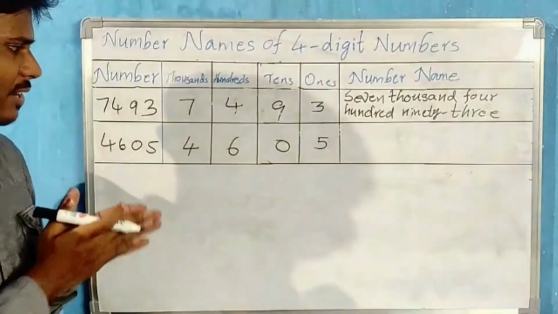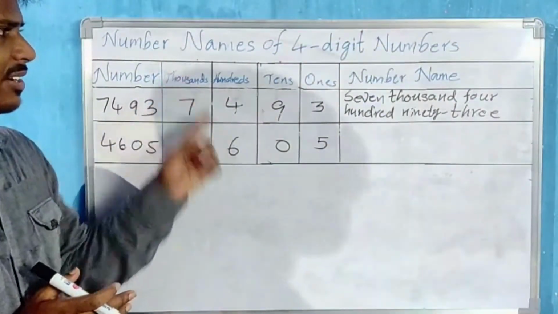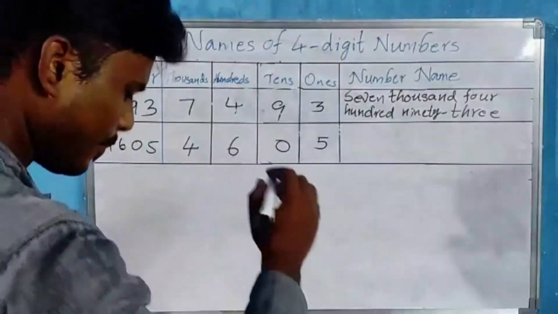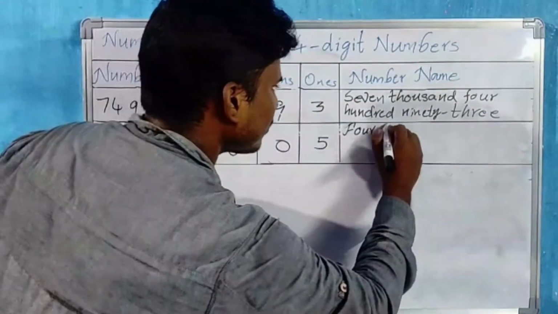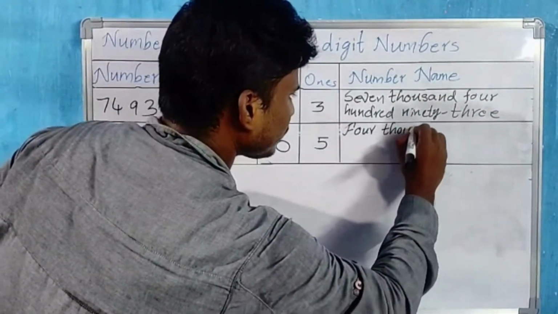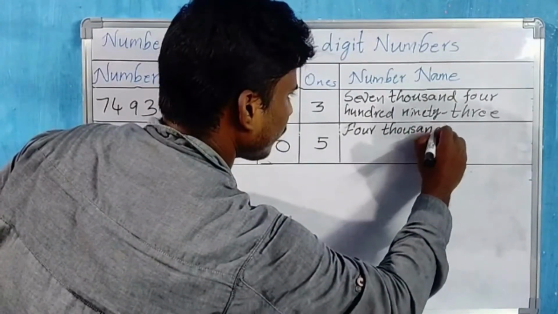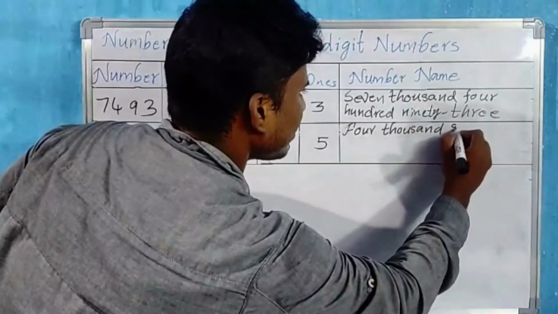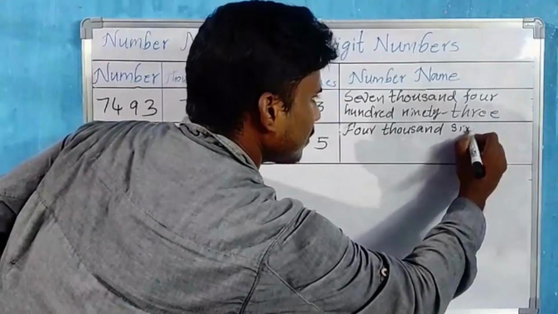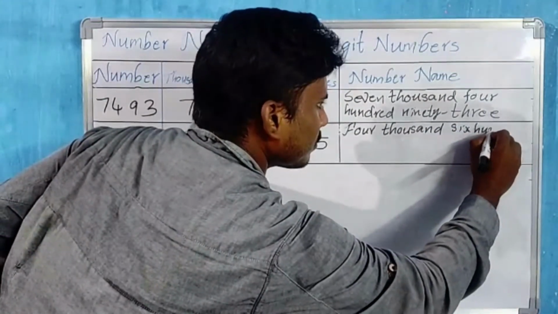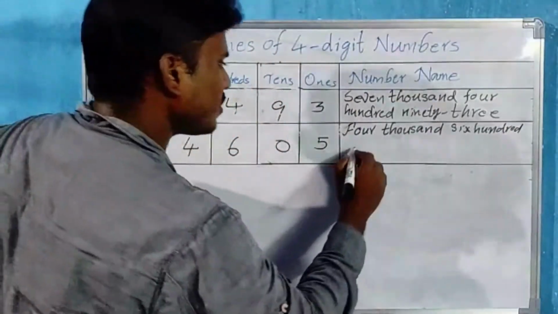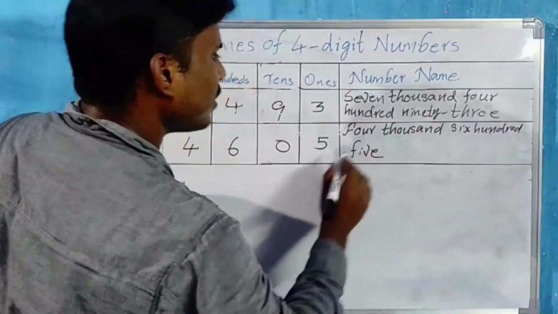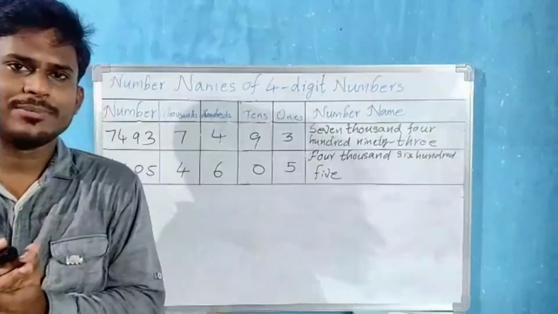So the number will be 4,605. Let us write the number. 4,600. Next, just 5. Okay, this is how we form the number names.